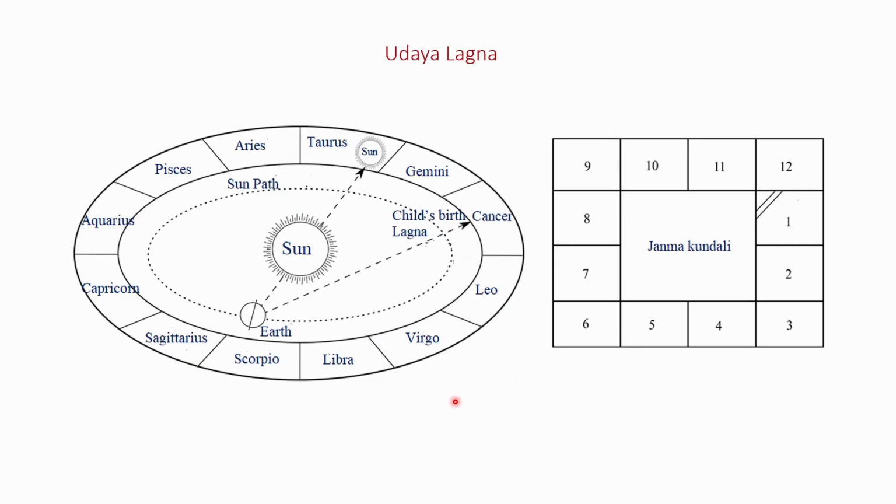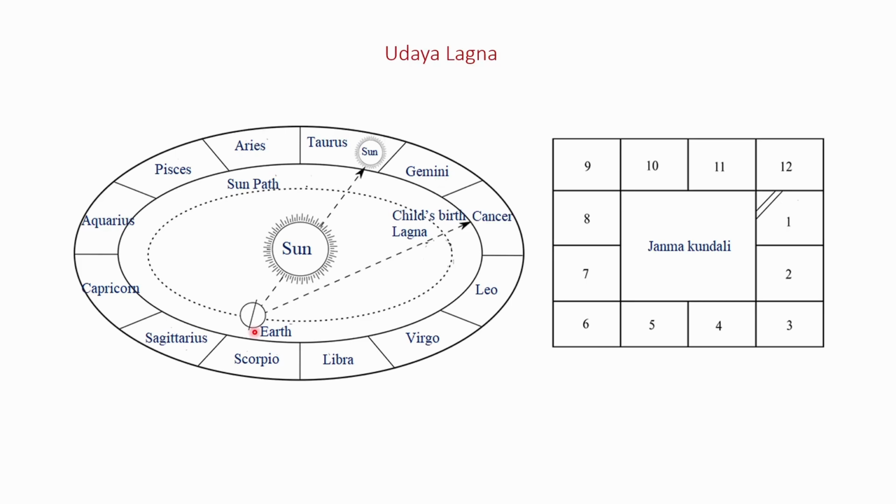Udaya Lagna should be determined by observing the Rashi in which the Sun is situated at the time of sunrise. Suppose the Sun is in Vrishabha Rashi at the time of sunrise, then the Udaya Lagna will be Vrishabha Rashi. The point of ecliptic intersecting the eastern horizon at the time of sunrise is Vrishabha Rashi as viewed from the earth. Suppose Sun is in Mithuna Rashi at the time of sunrise, then the Udaya Lagna will be Mithuna Rashi.